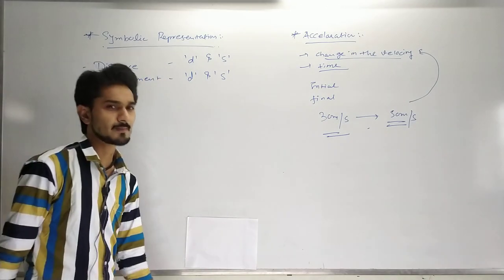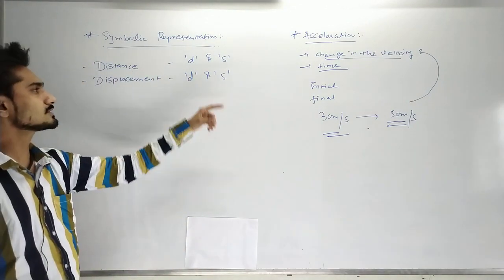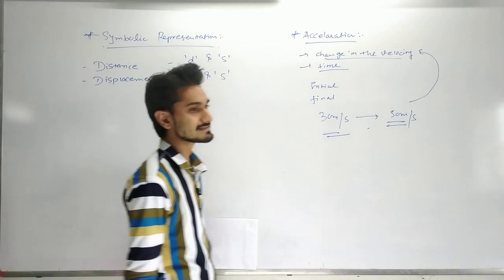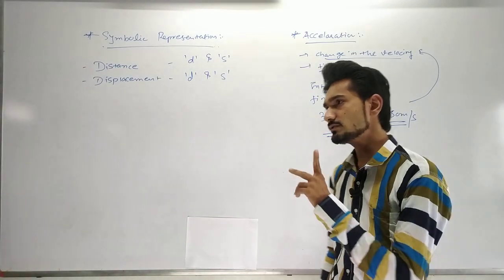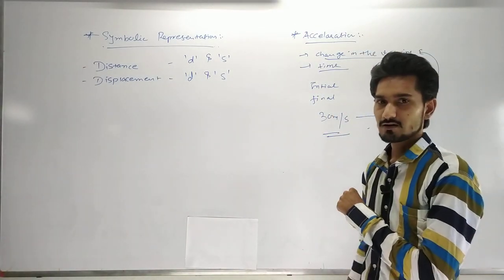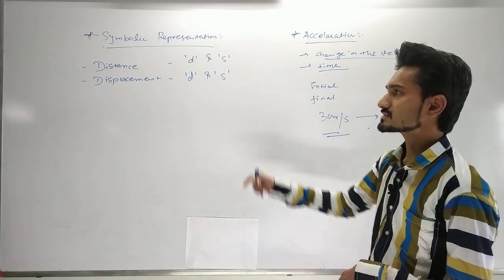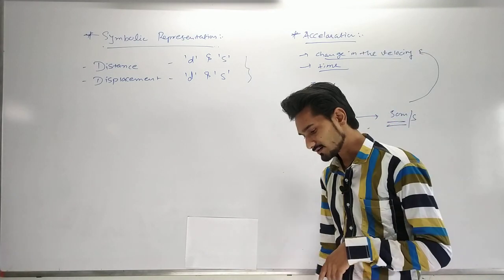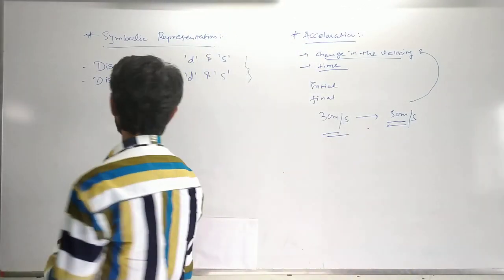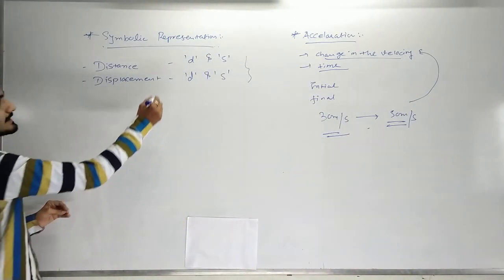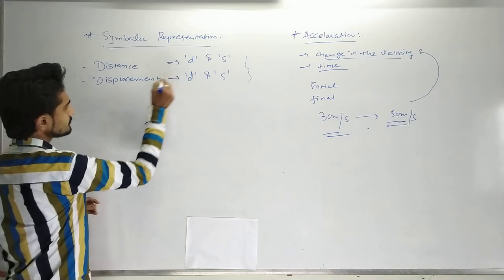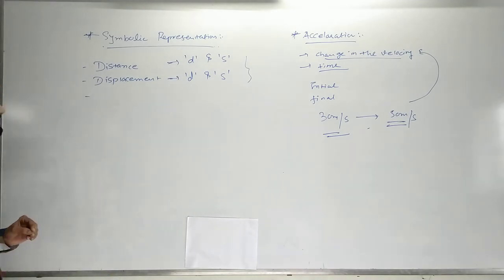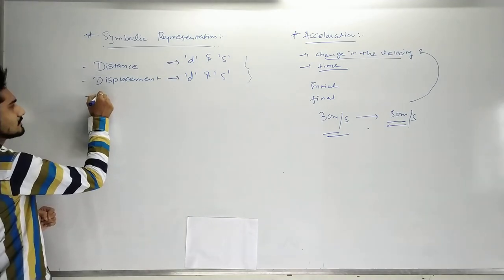or the displacement. Now if you are thinking why both the quantities are symbolized the same, it is because both have the same SI unit. For that reason they are giving the same symbolic representation. Now going to see the next quantity, and that will be speed.